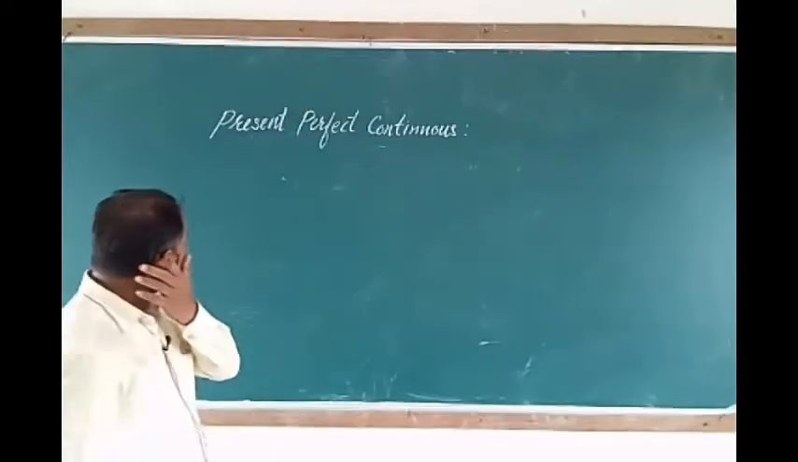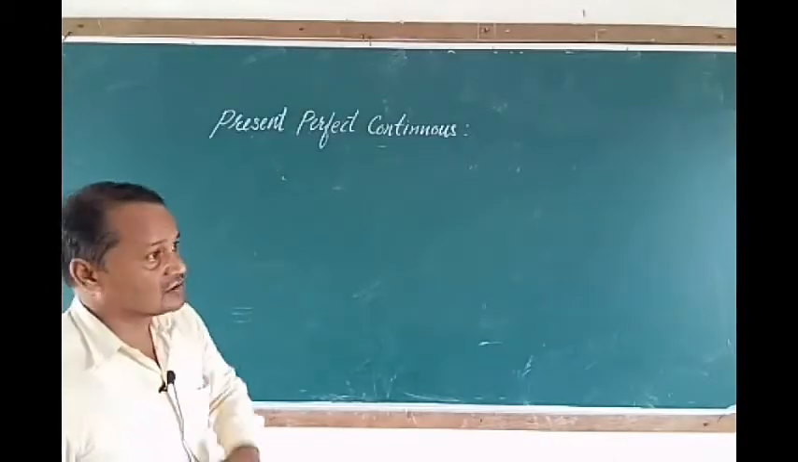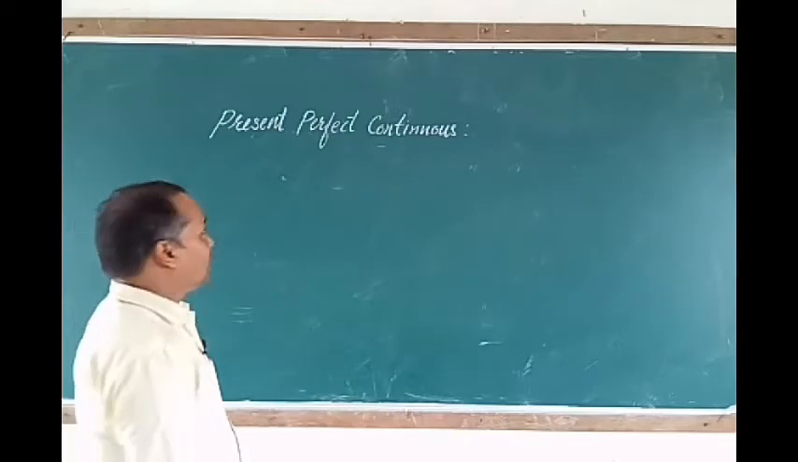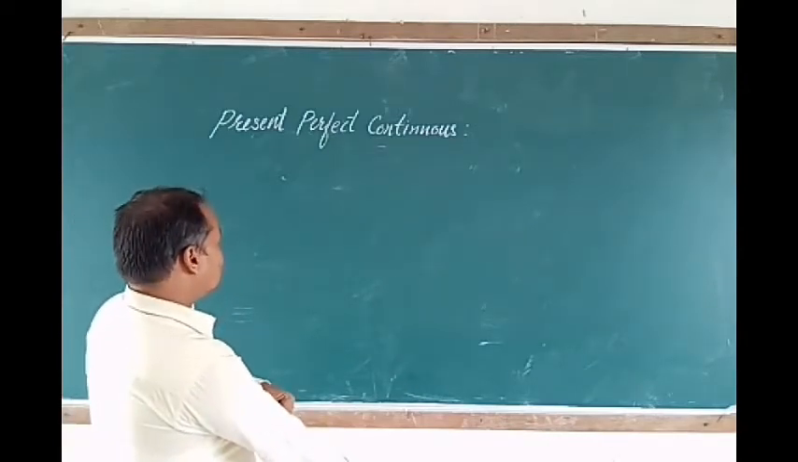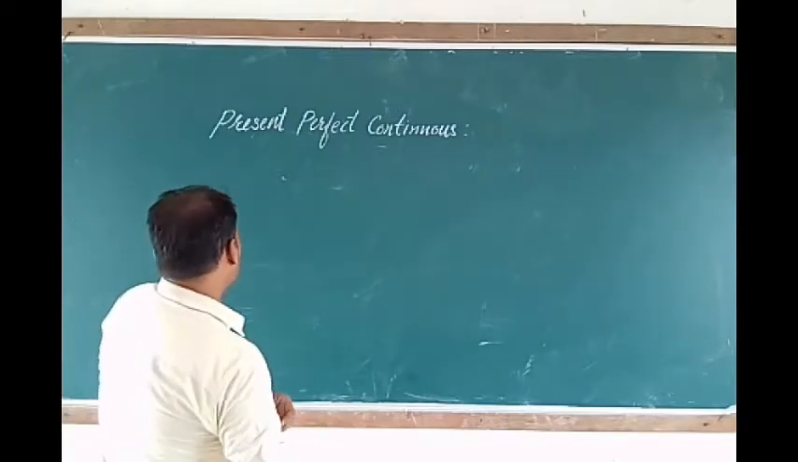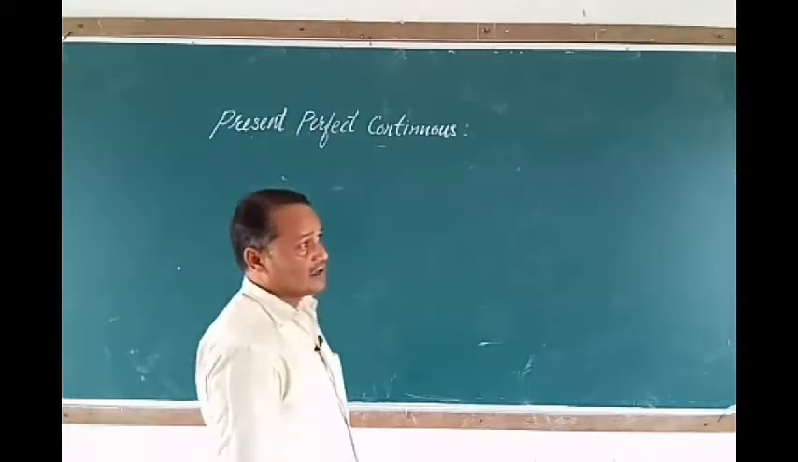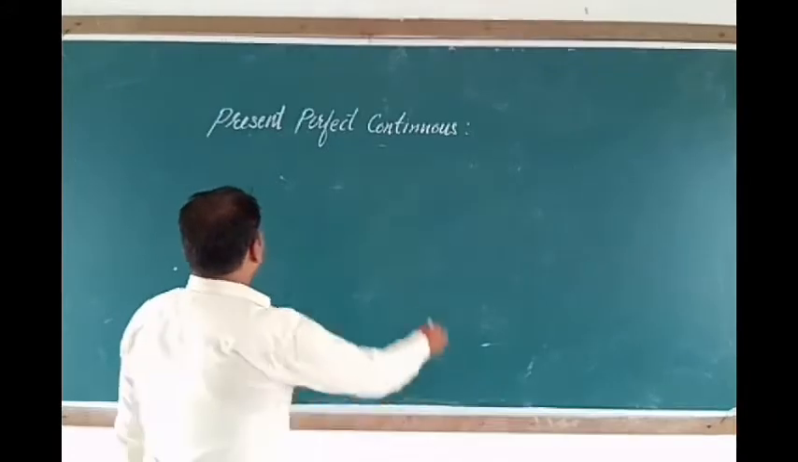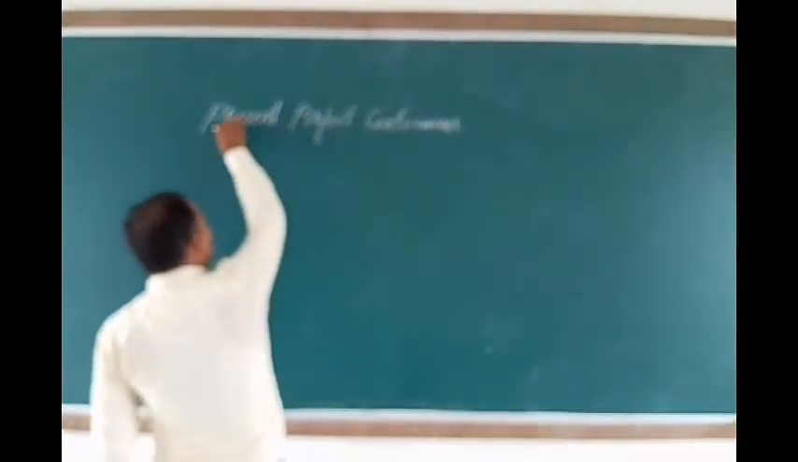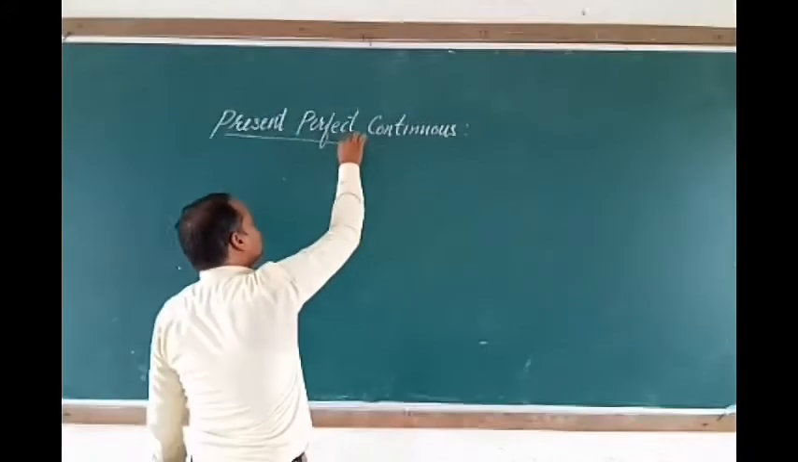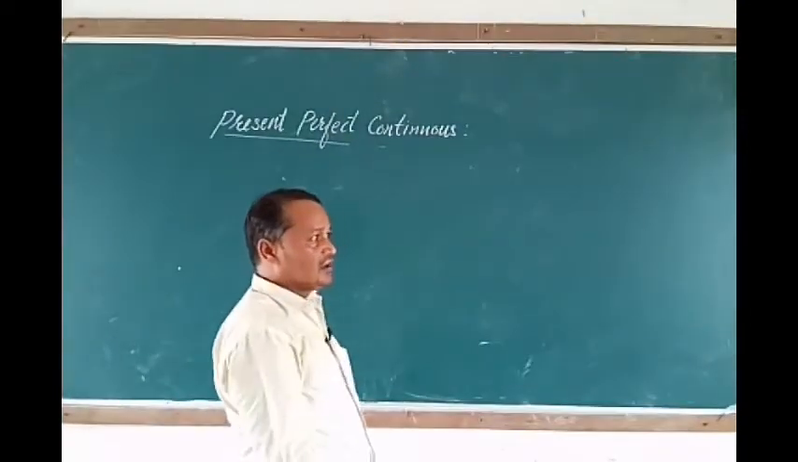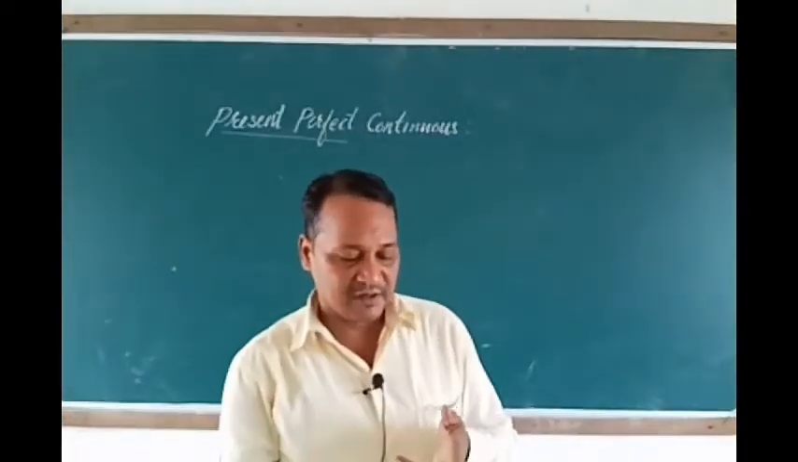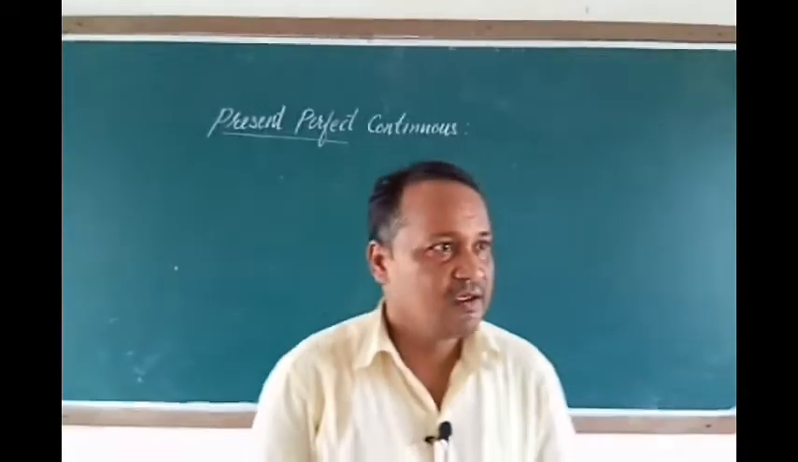So let's see first the structure of this sentence. What is the structure of the sentence? The structure of the sentence is very easy. You have to find it by the name of the tense. So present perfect, what verb form do we use in present perfect? We use have, has plus verb third form.